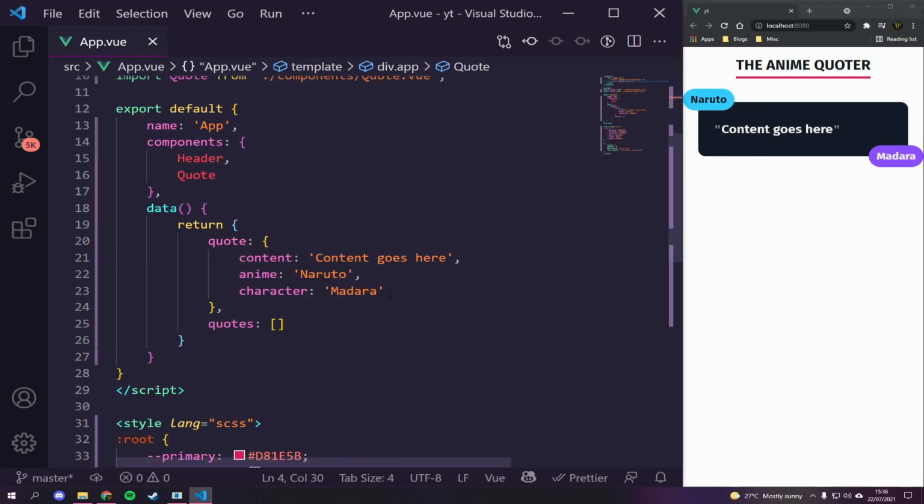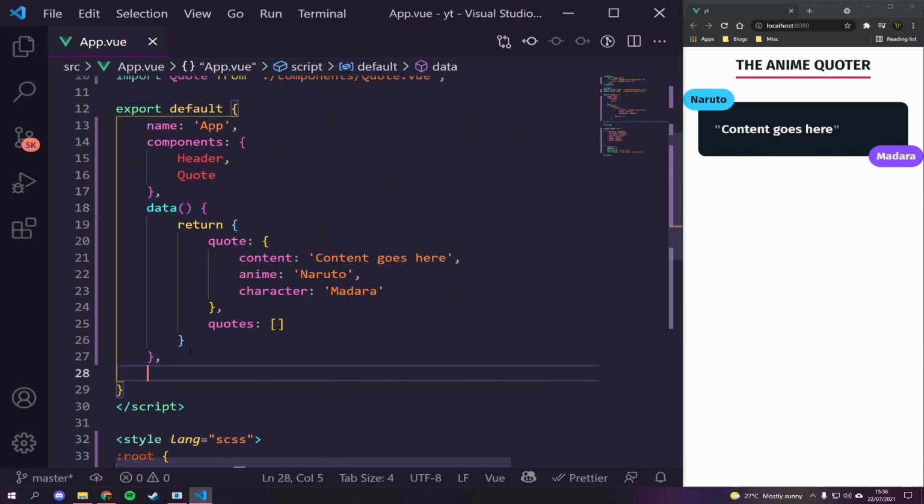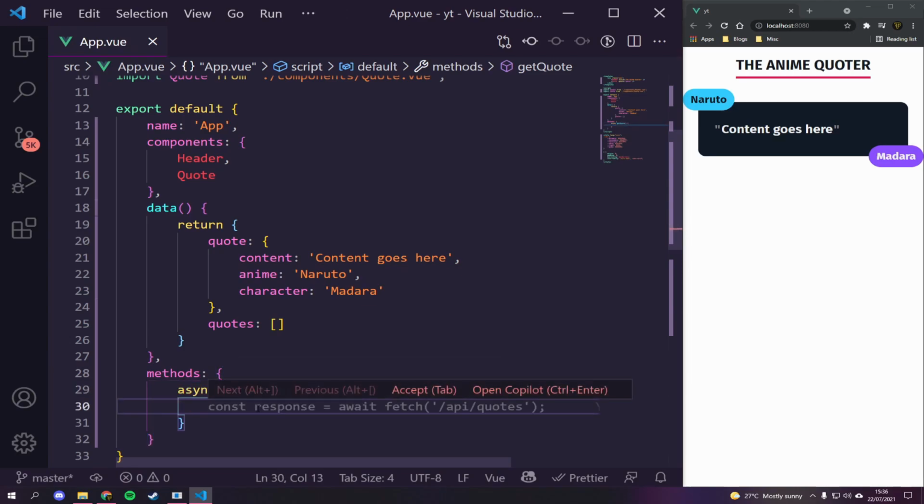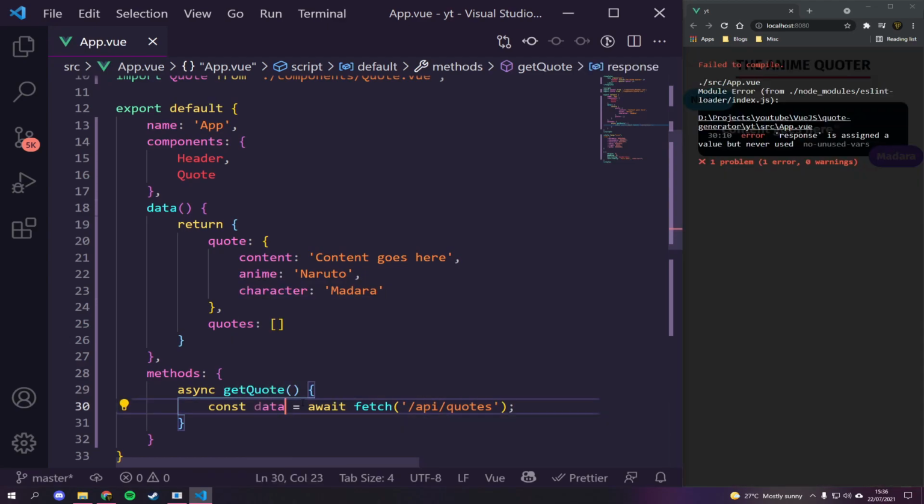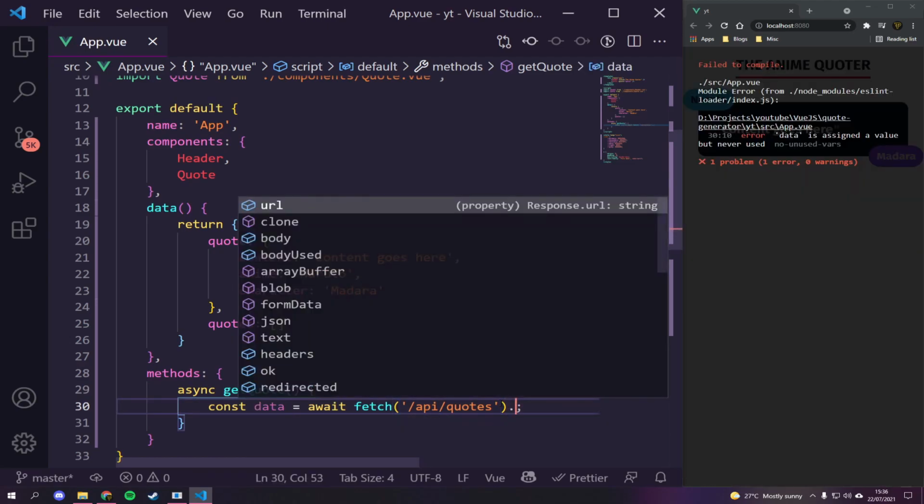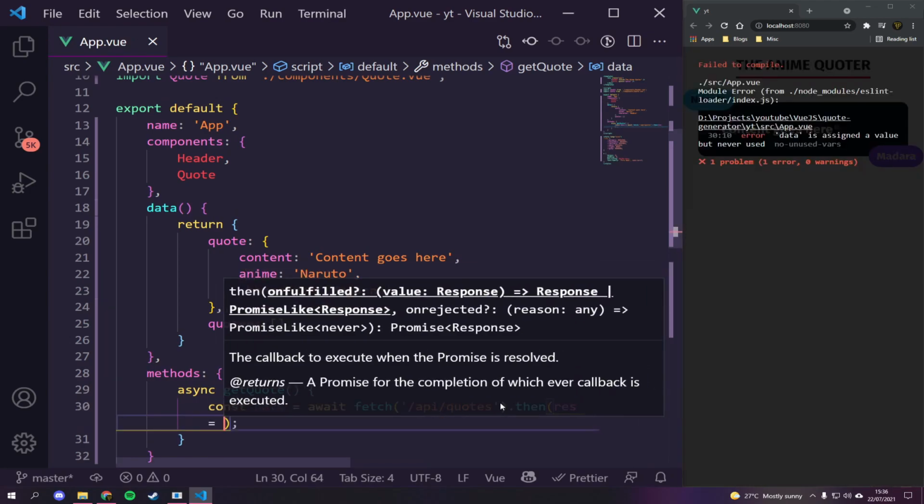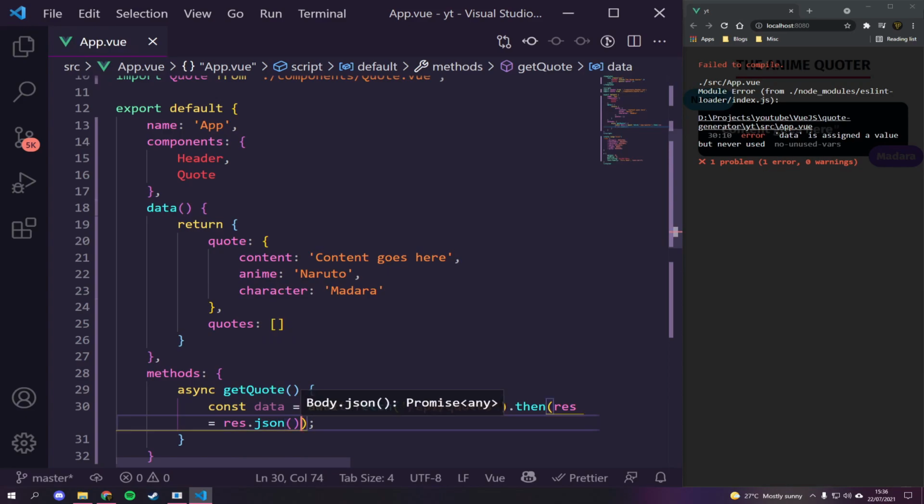So inside of our app.vue, underneath data, we're going to create a function. So we're going to create a methods options API element here, and we're going to call this getQuote. And this is actually going to be an asynchronous method. And we're going to call this data, and we're going to resolve our response here. So we're going to say then res is equal to res.json. No, arrow function to res.json. There we go. And that should be good.